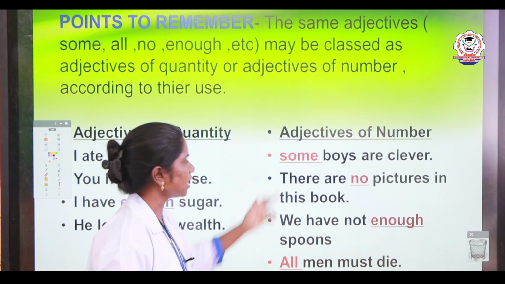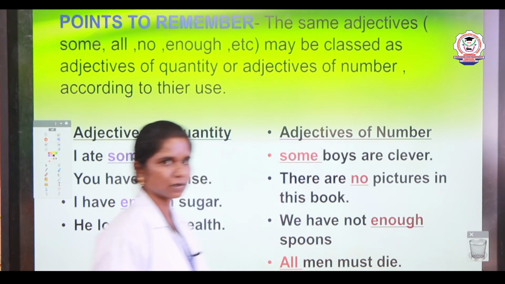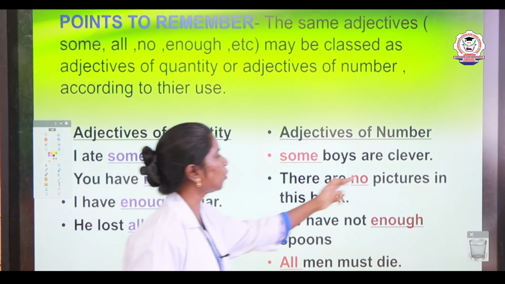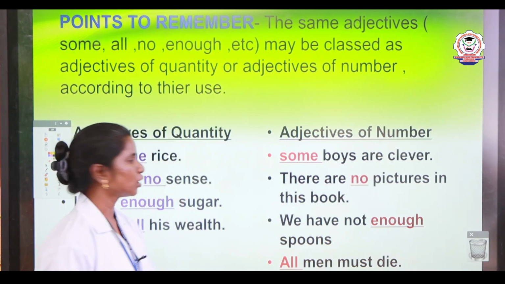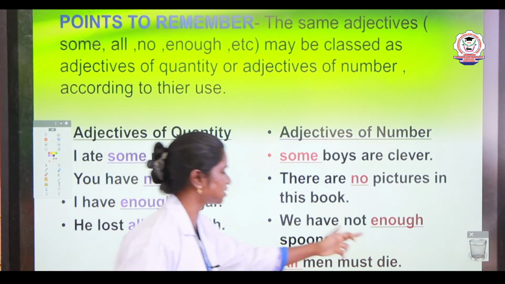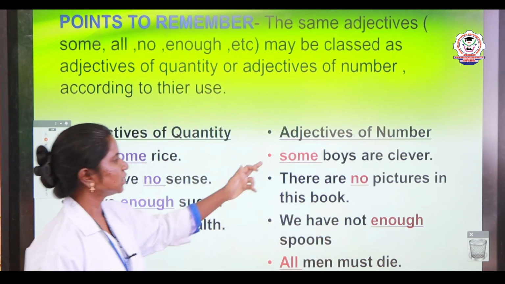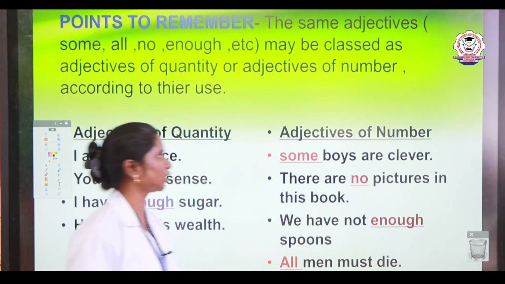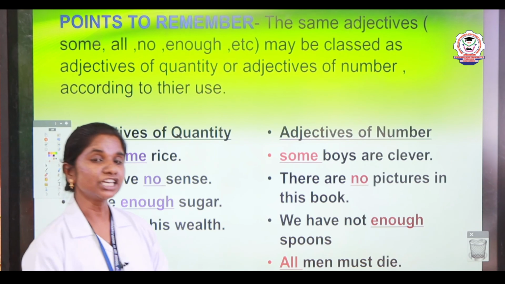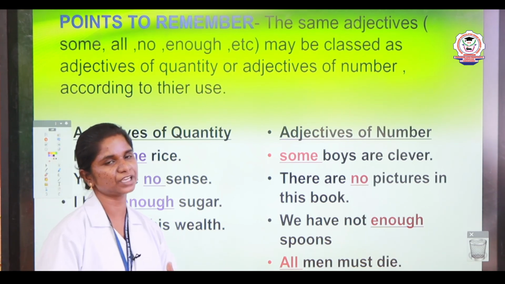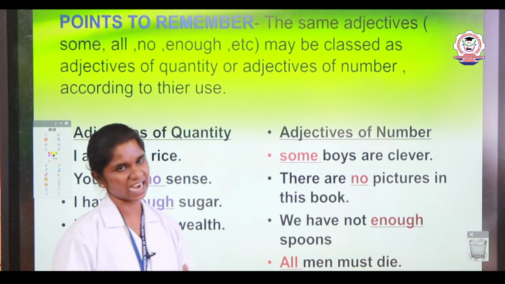In the second one, adjectives of number. Some boys are clever. There are no pictures in this book. We have not enough spoons. All men must die. Here, these words some, no, enough and all are used to denote the adjectives of number. They give us the clear picture of the numeral adjectives.